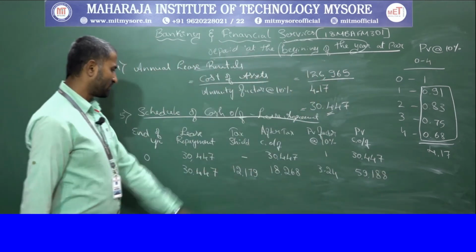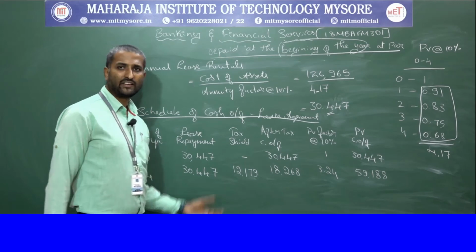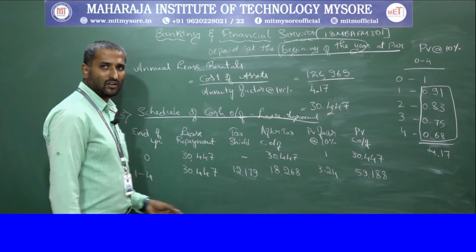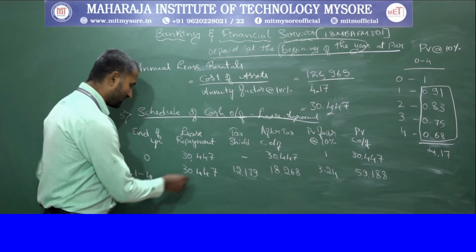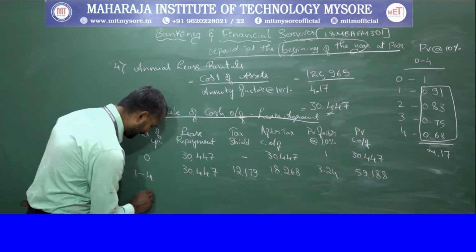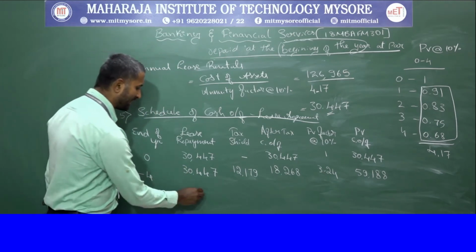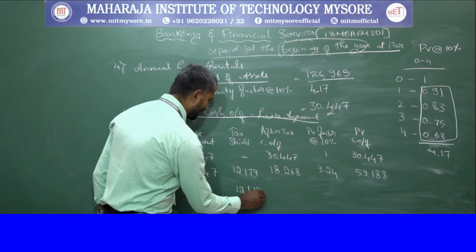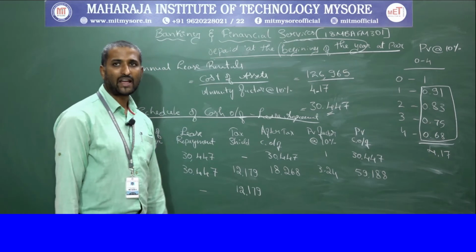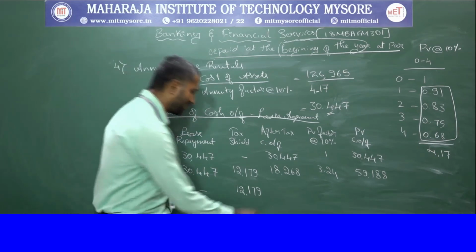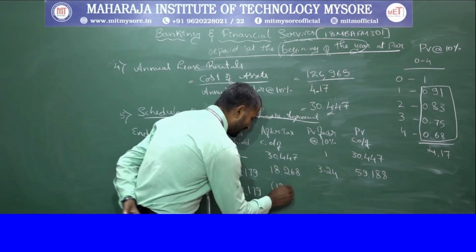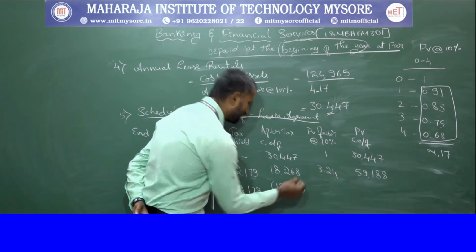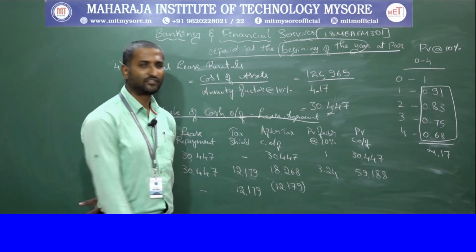So for the tax shield, you are charged 40% on the value. Again here at the 5th year you get the direct tax shield, that is 12,179. The same tax shield you receive, and that is the only inflow for us.